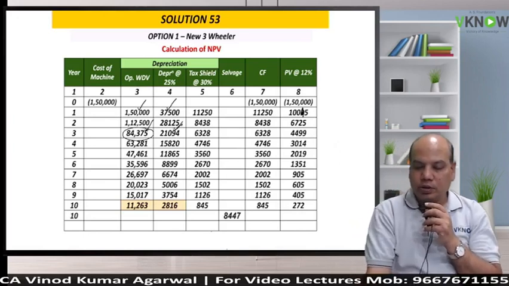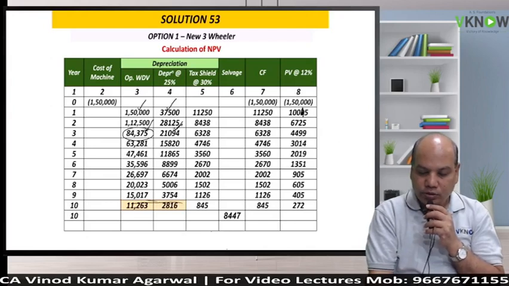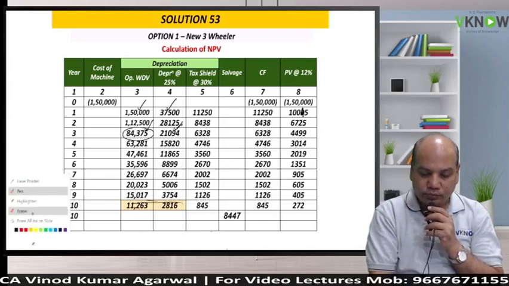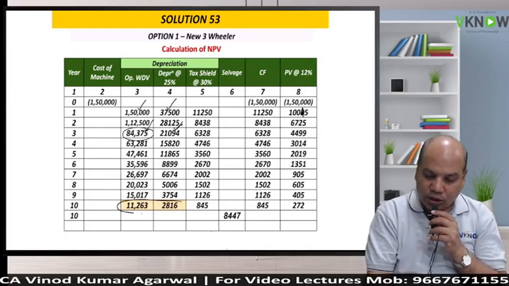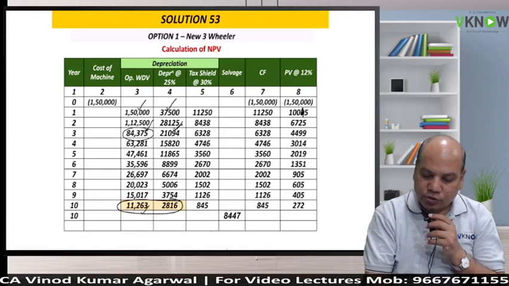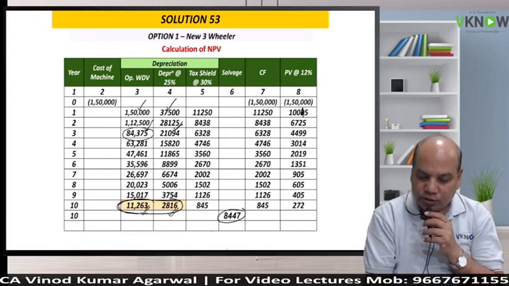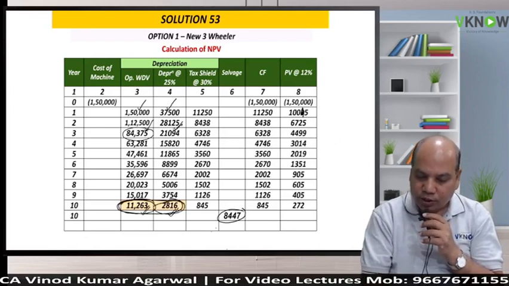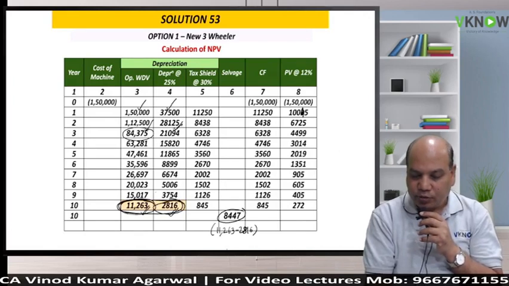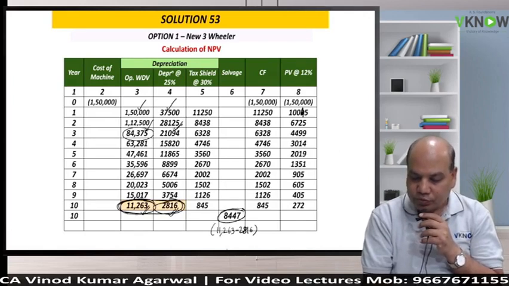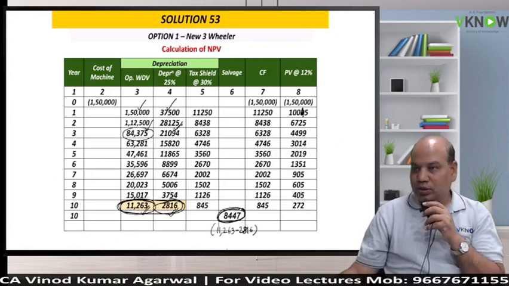Now how much salvage value? Understand, salvage value will be the WDV after 10 years. After 10 years WDV will be 11,263 minus 2816. So you will get this salvage value. It is the difference between these two numbers. If you want, write in bracket here 11263 minus 2816. That is why I prepared the format like this, so that in the last year I can explain the salvage value.